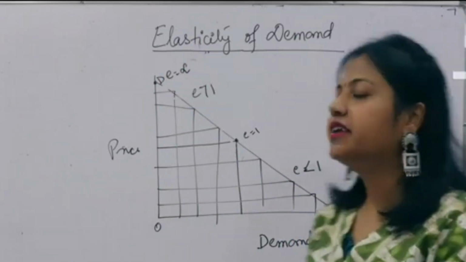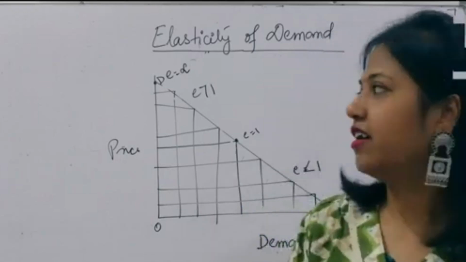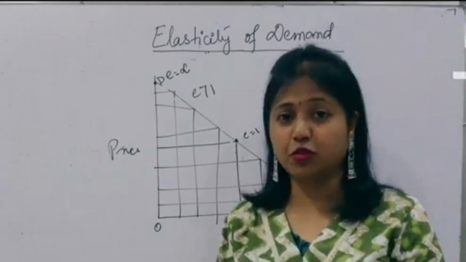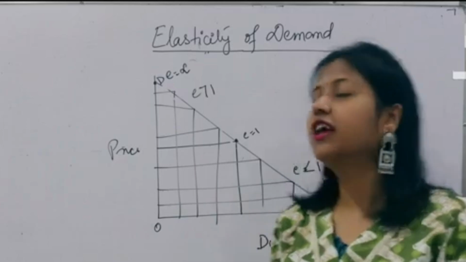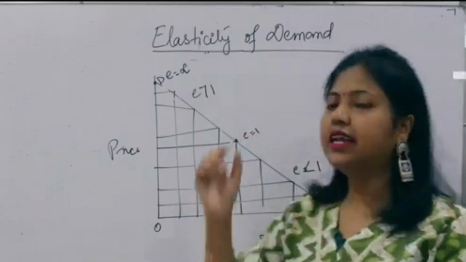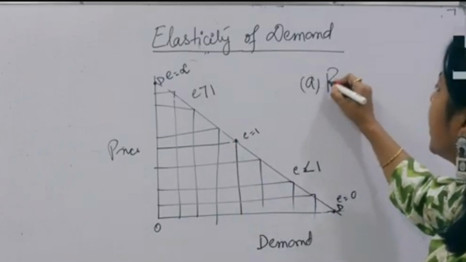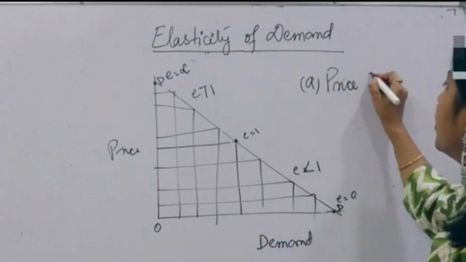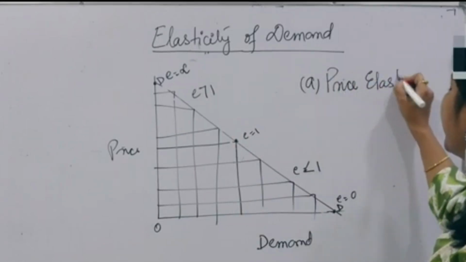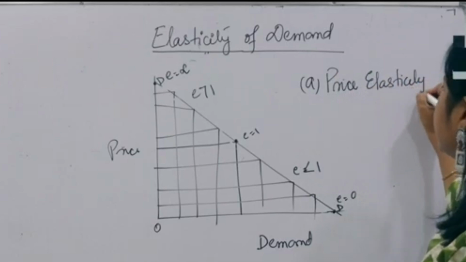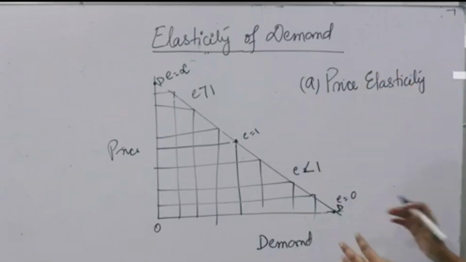Okay, friends. This will be the conclusion of today's lecture. We have talked about the elasticity of demand, and we have taken the first case, the price elasticity. We want to know how demand responds or reacts to price, or how sensitive demand is.